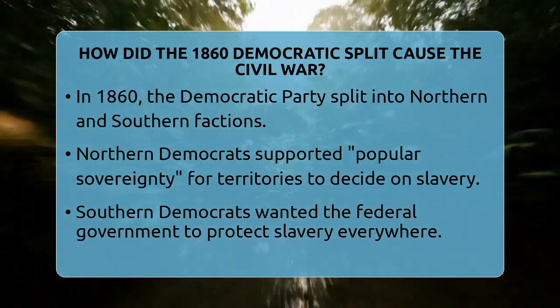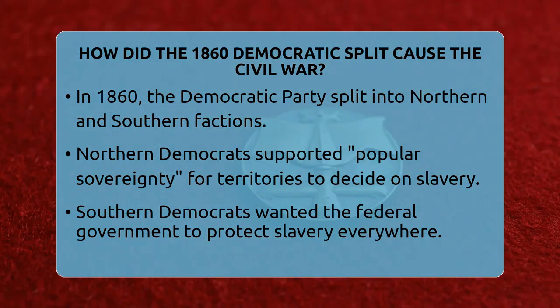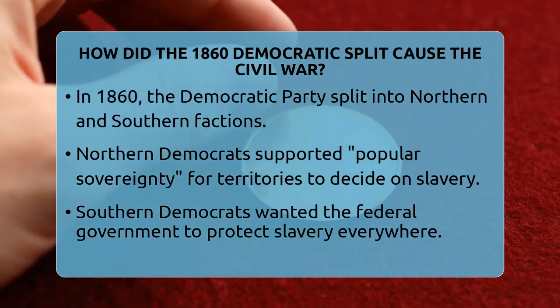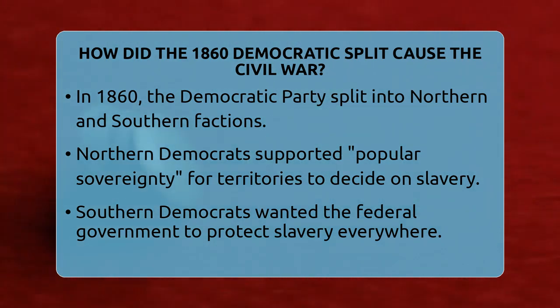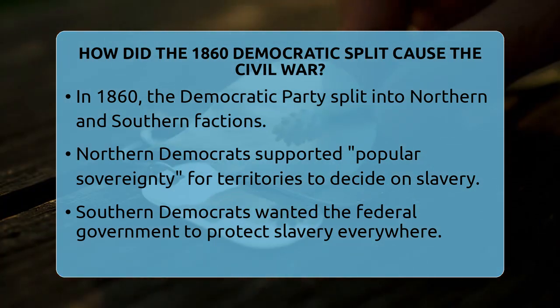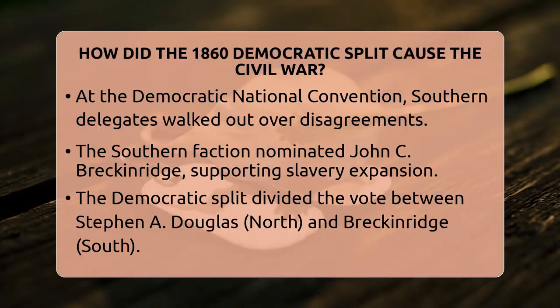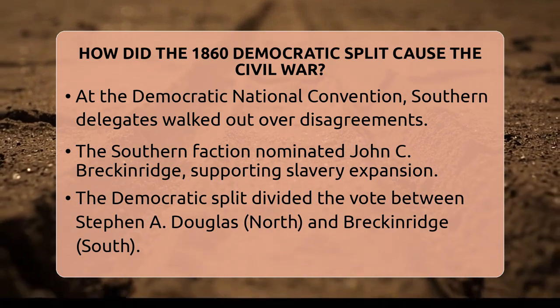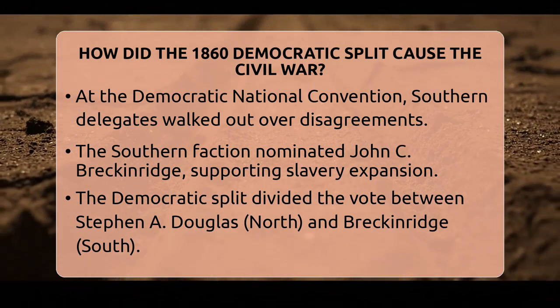The Democrats had been the dominant party for many years, but their views on slavery created deep disagreements. Northern Democrats mostly supported popular sovereignty, meaning settlers in new territories could decide if they wanted slavery or not. Southern Democrats, however, wanted the federal government to protect slavery everywhere, no matter what.